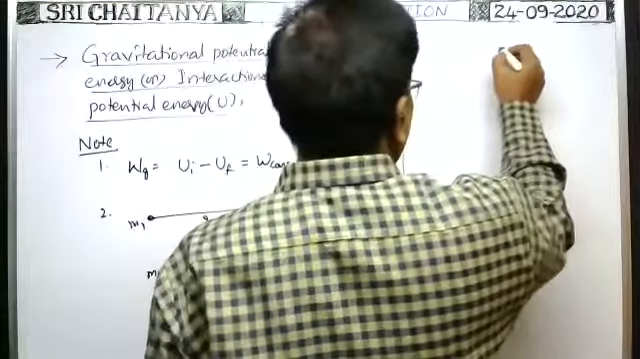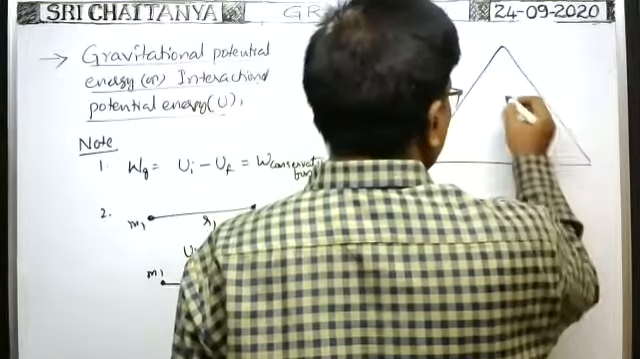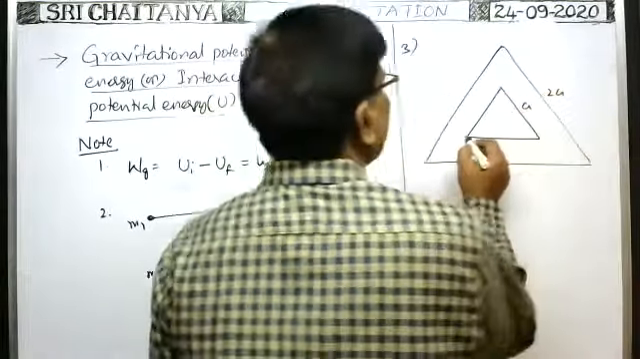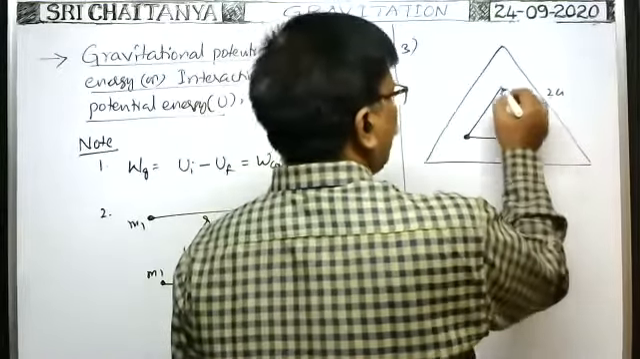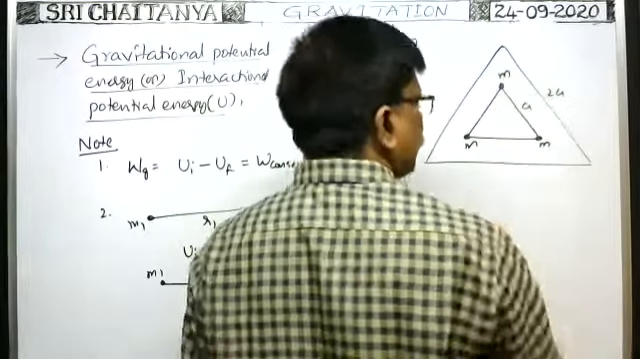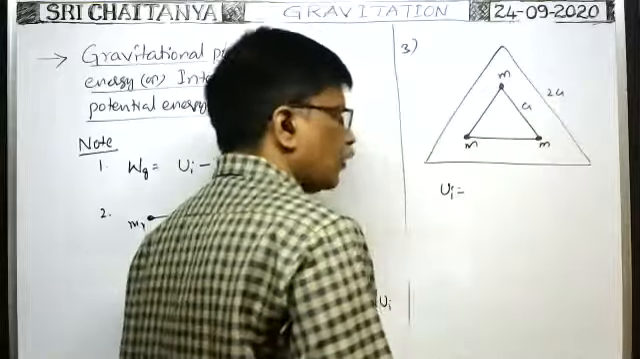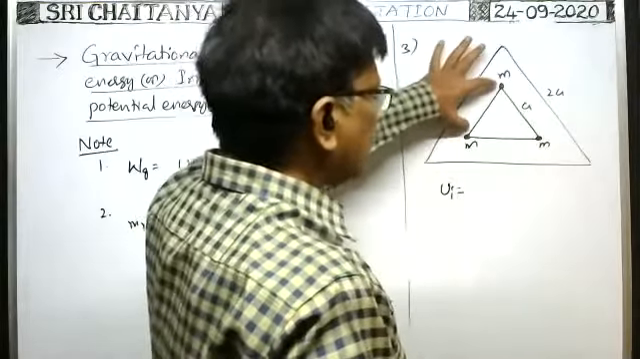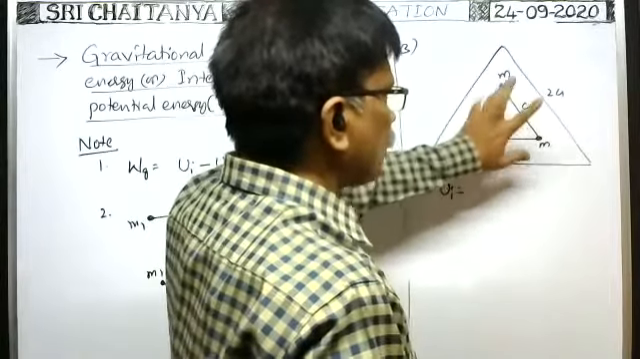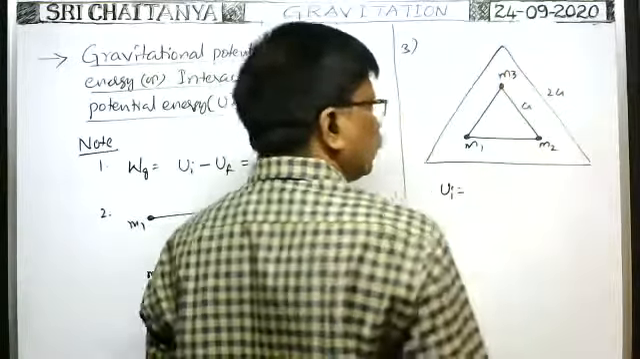Third one, suppose there is an equilateral triangle of side A. Initially, three identical particles are kept at the three corners of the equilateral triangle of side A. Then the initial potential energy of the system of three particles is, you see, because of interaction between these two, potential energy is there. Because of interaction between these two, potential energy is there. Because of this also, potential energy is there. Of course, you take M1, M2, M3 like that without confusion.